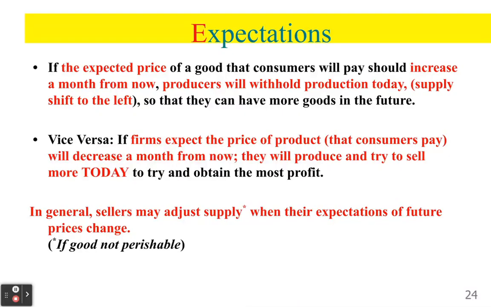But keep in mind that this is only if a good is not perishable, right? So if I'm producing milk, I can't hold off on selling my milk for a month, right? I have to sell it now. But if I'm producing, let's say, robots, I could decrease the supply that I'm letting out into the market now, hold on to them, and then sell them later. Because remember, when we're talking about supply, we're not necessarily just talking about when it's produced, we're talking about when it's being supplied, when it's being sold. Okay, so keep that in mind. That sometimes hangs students up with expectations.